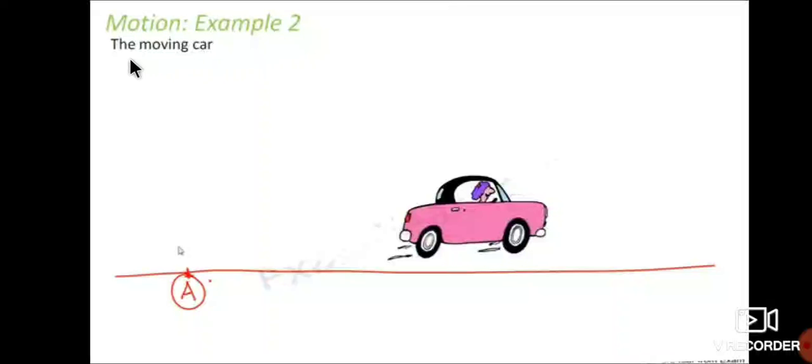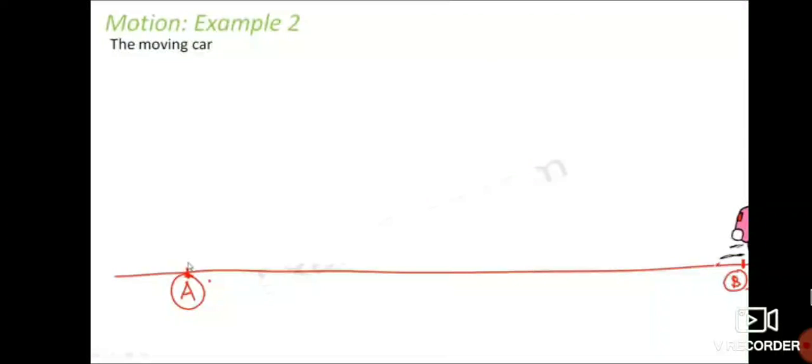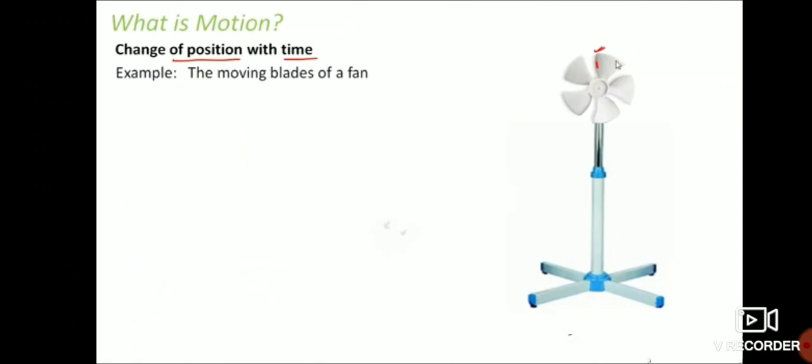Second example, the moving car. Here, for example, the car is at position A. If that car moves from position A, reaches here, and finally goes here, this is a moving car. This car has already reached position B. So that is the change in position. We already talked about change of position.